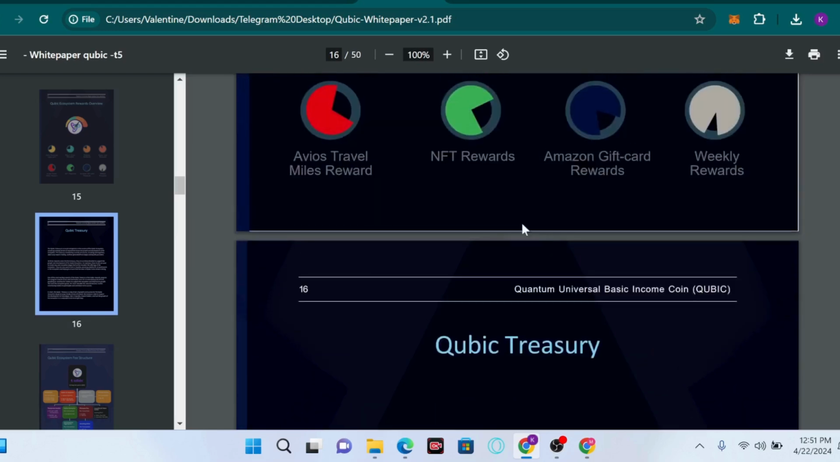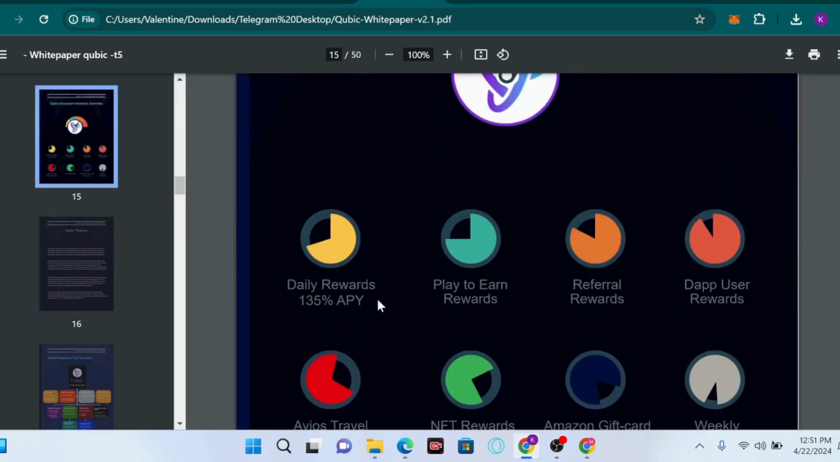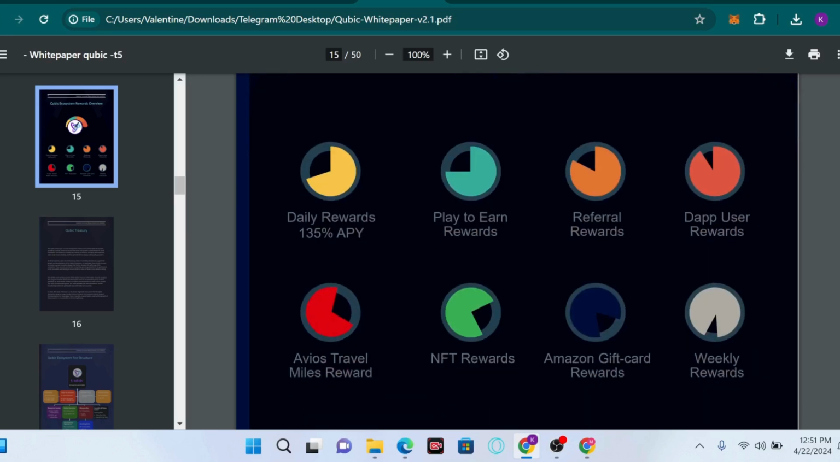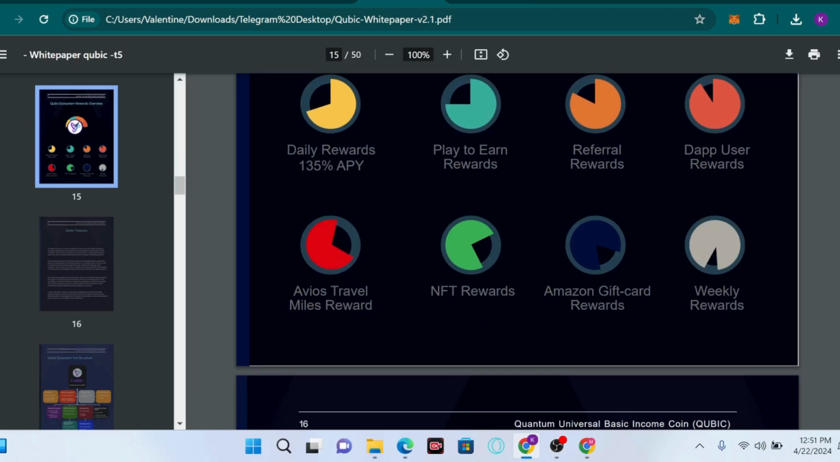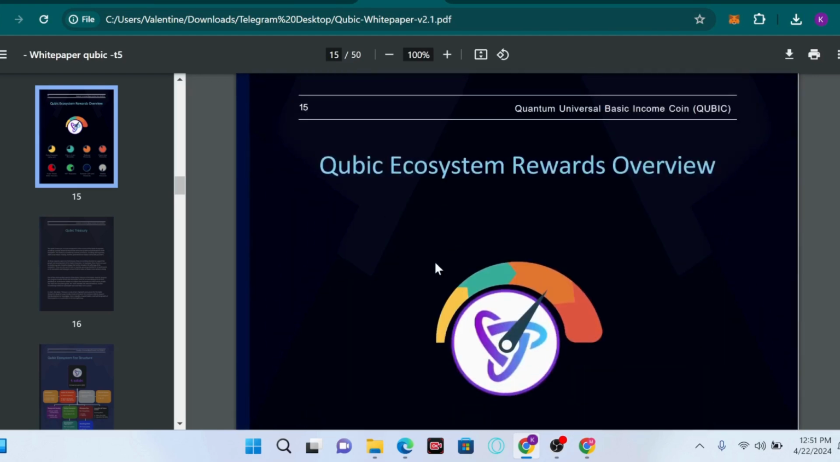So let's look at some of the components of the reward structure of the ecosystem. We have the daily reward with 135% APY on this particular platform for the app users. We have play to earn rewards, referral rewards, app users rewards, and we also have the Avisos travel mail reward, the NFT reward, and the Amazon gift card reward. And finally we have the weekly reward that fuels this particular ecosystem.